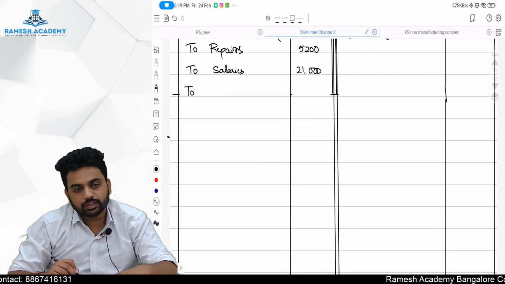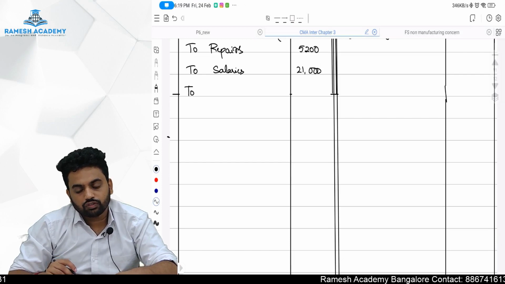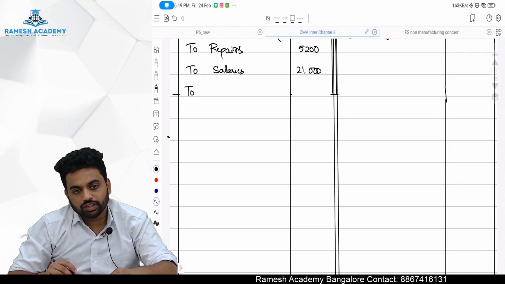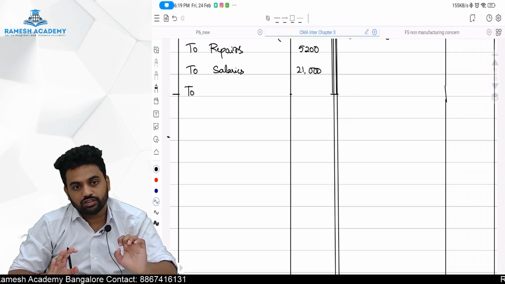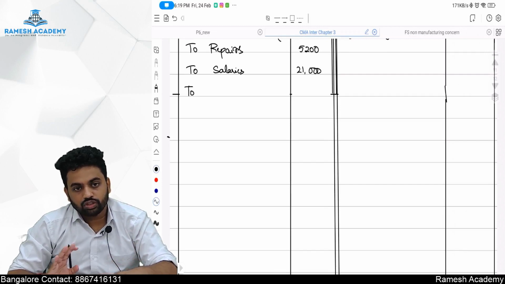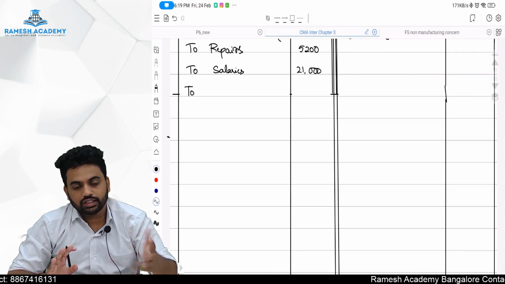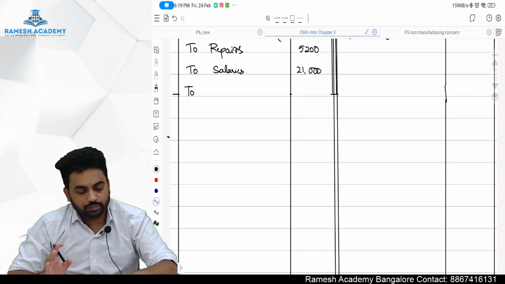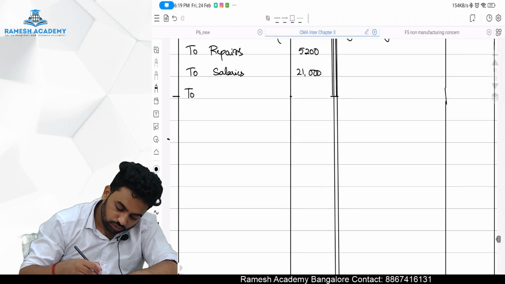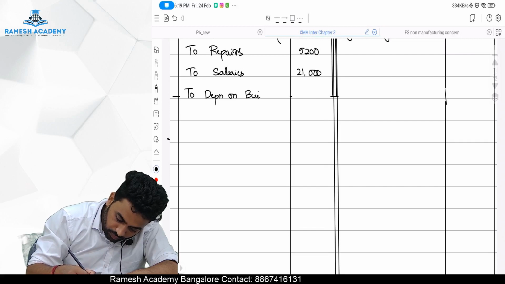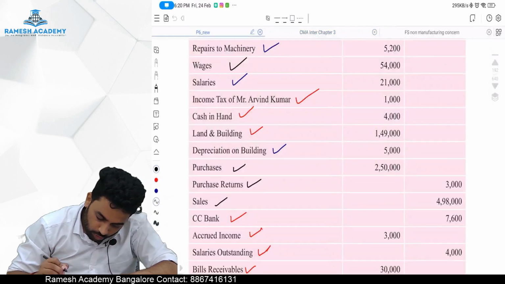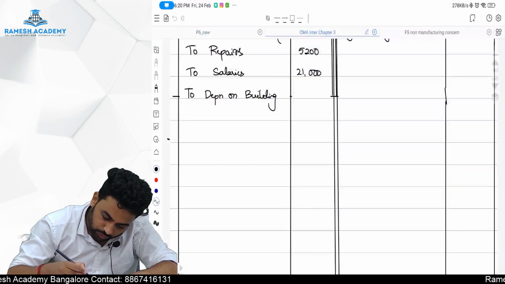Guys, what will be the entry for depreciation of land? Depreciation account debit to land account, right? Absolutely wrong, because land is not a depreciable asset. We will not depreciate land unless it's mining. That is called depletion, not depreciation. So don't say depreciation to land generally. So on land depreciation will not be there. So to depreciation on building. How much is the depreciation on building, sir? Depreciation on building is 5,000 rupees.